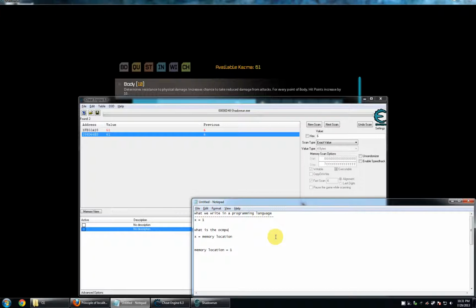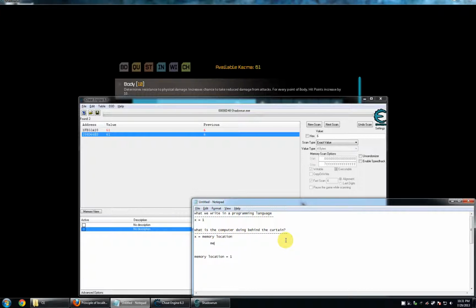What is the computer doing behind the scenes, behind the curtain, if you will? What the computer's doing is it's taking the variable name x. It's creating or assigning a new memory location.